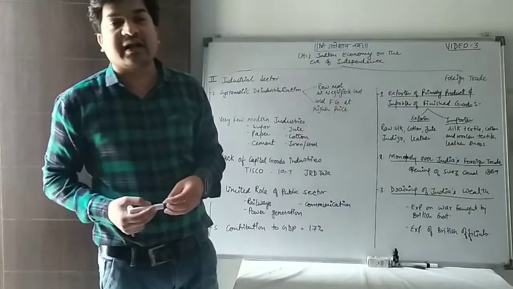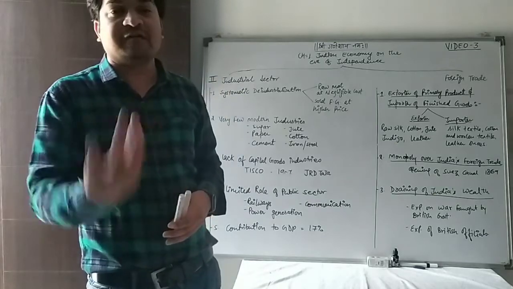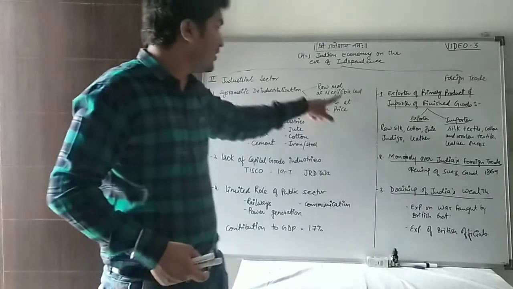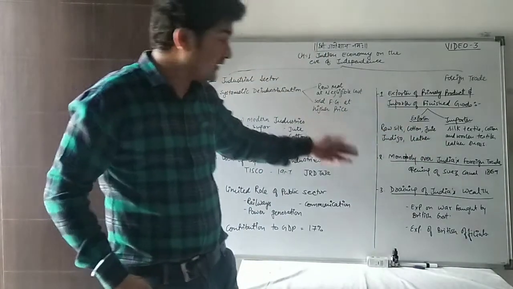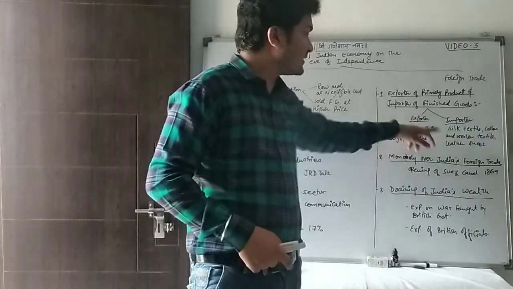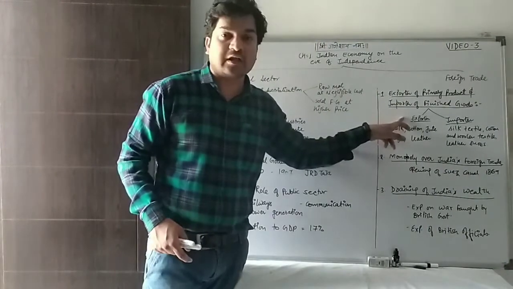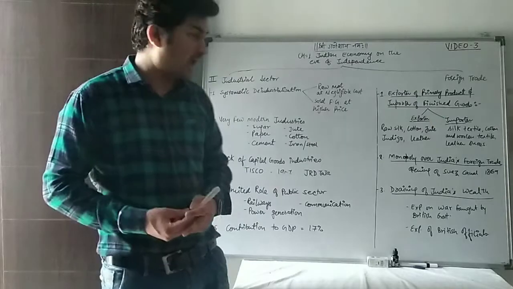It means our raw material was got back by the Indians in manufactured form, but we supplied this raw material at negligible cost, and got the finished goods at higher prices. Is that clear? So there was an exploitation of the Indian economy at that time by taking the raw material at negligible cost and providing the finished goods at higher prices.